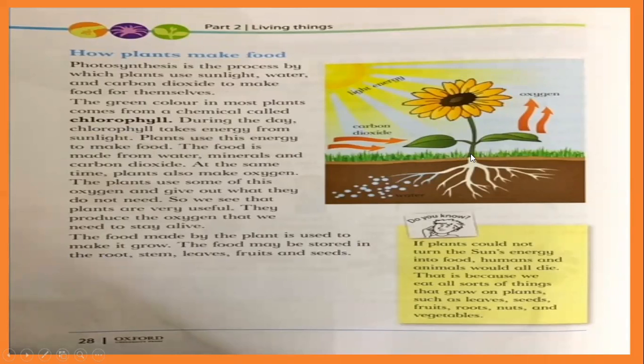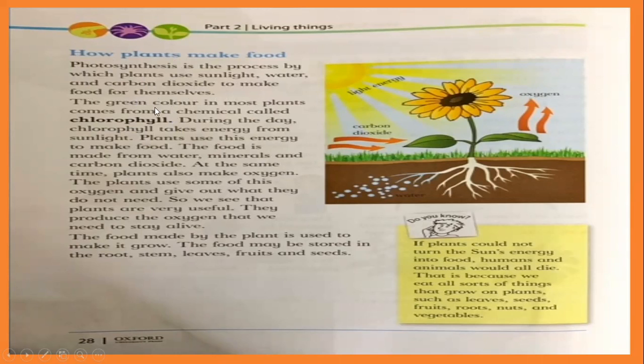It helps them to grow, and also it helps us to grow when we eat this food. What is this process called, the making of food? It is called photosynthesis. You have to remember this name. Photosynthesis is the process by which plants use sunlight, water, and carbon dioxide to make food for themselves.